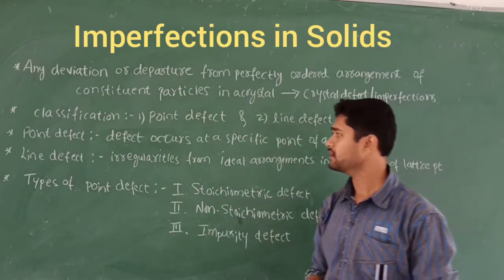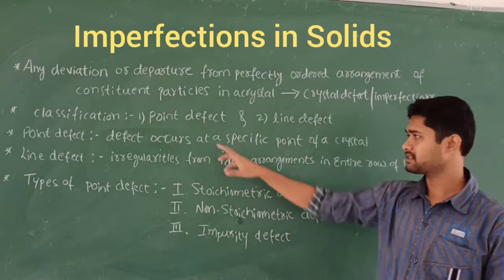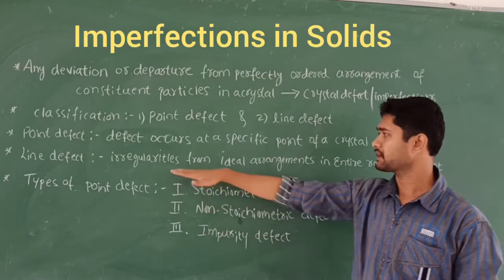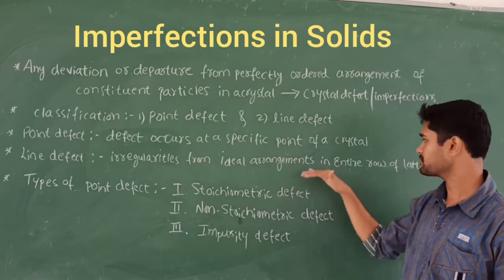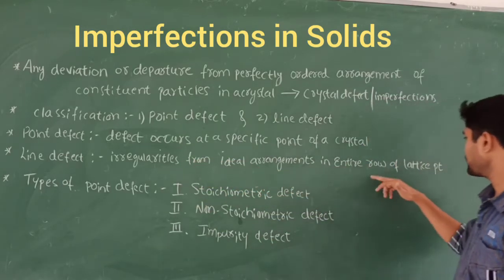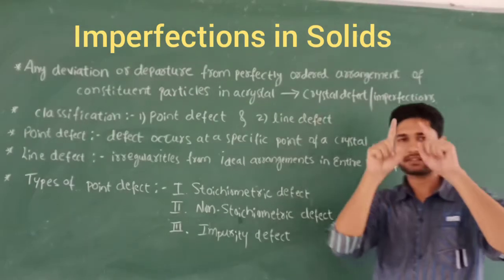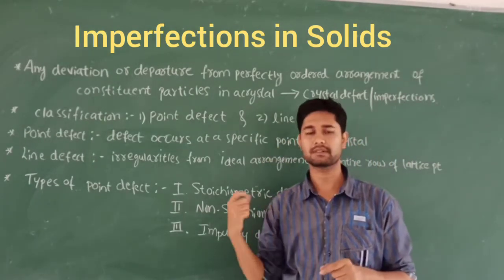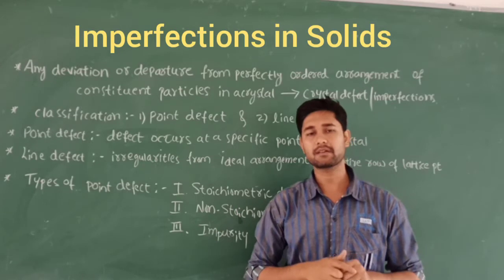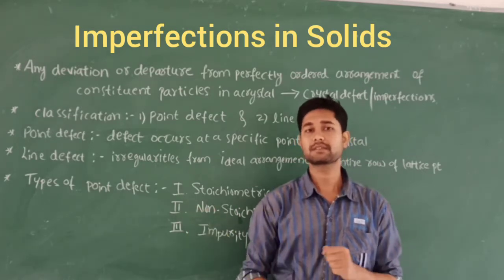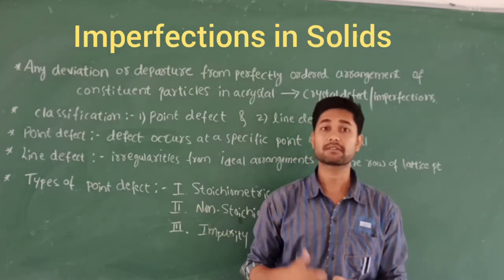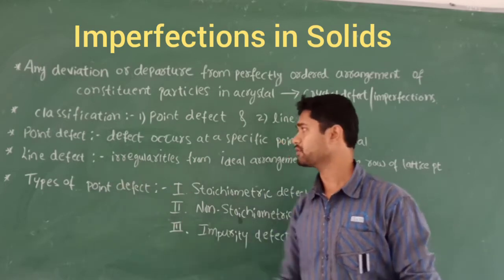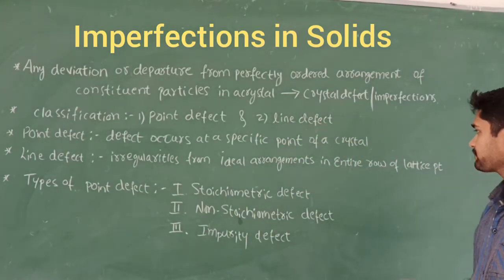The second one is line defect. Line defect is the opposite of point defect. It means irregularities take place from the ideal arrangement in the entire row of lattice points. In the systematically arranged crystal particles, the entire row undergoes dislocation, departure or irregularities, and that we call the line defect.